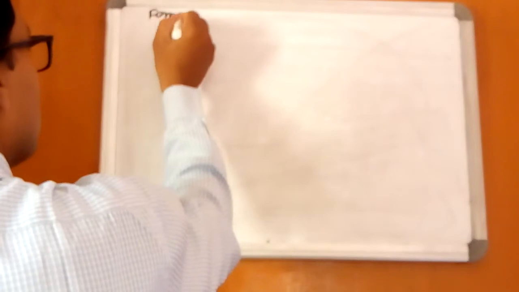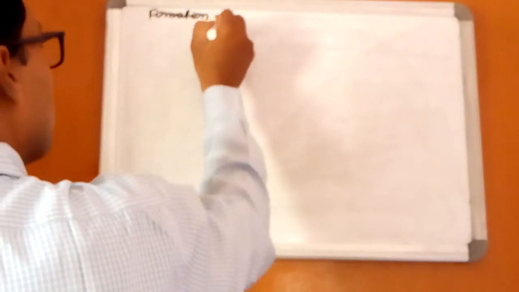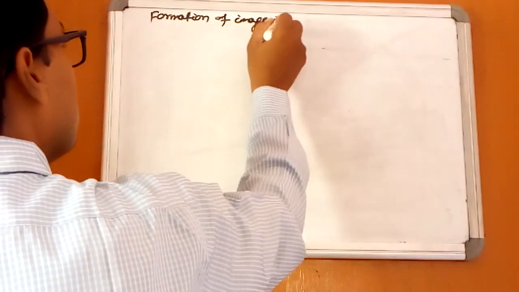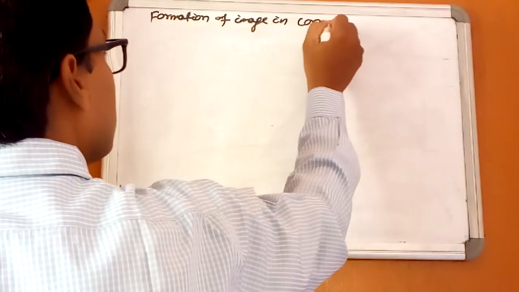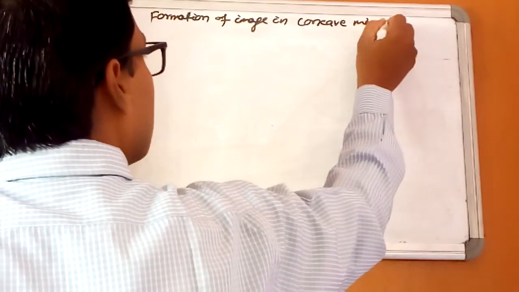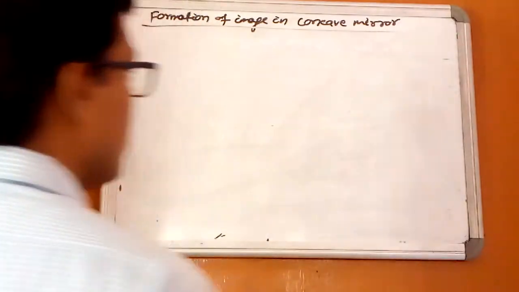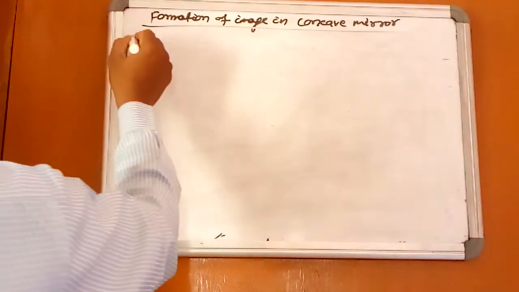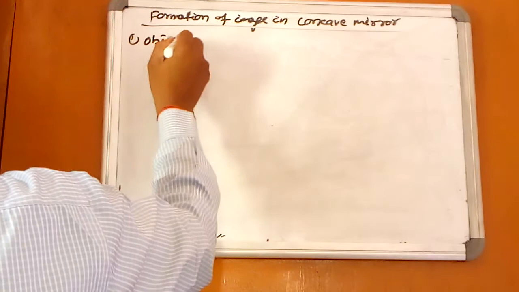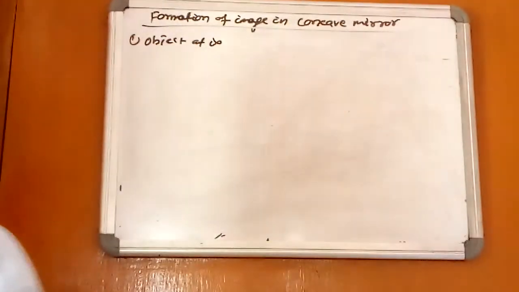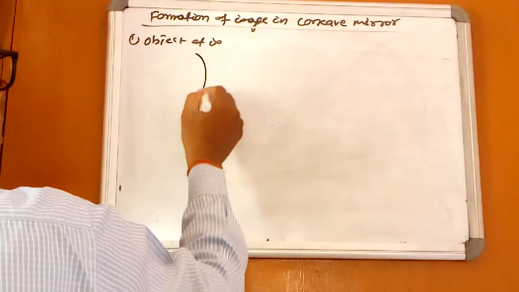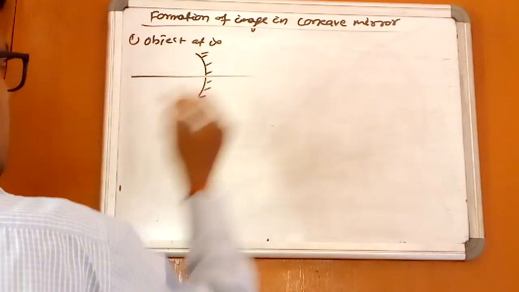Formation of image in concave mirror. First is when the object is at infinity. The light rays coming from infinity are parallel.